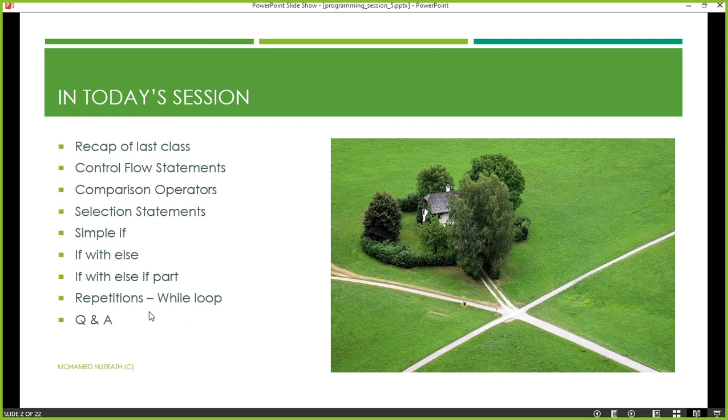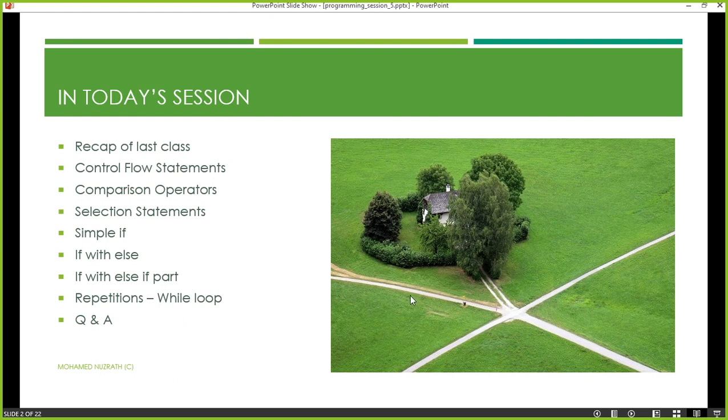Then the final part is repetitions, also called loops or iterations. Doing a task again and again, that kind of program is what we call repetitions.